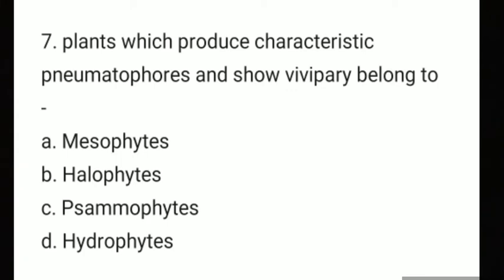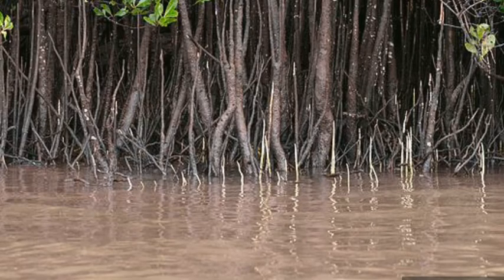Here the answer is halophytes, because it's an ecological adaptation question. We know halophytes are salt-tolerant plants that grow in soil or water of high salinity, coming into contact with saline water through their roots or by salt spray, such as in mangrove plants with their pneumatophores.